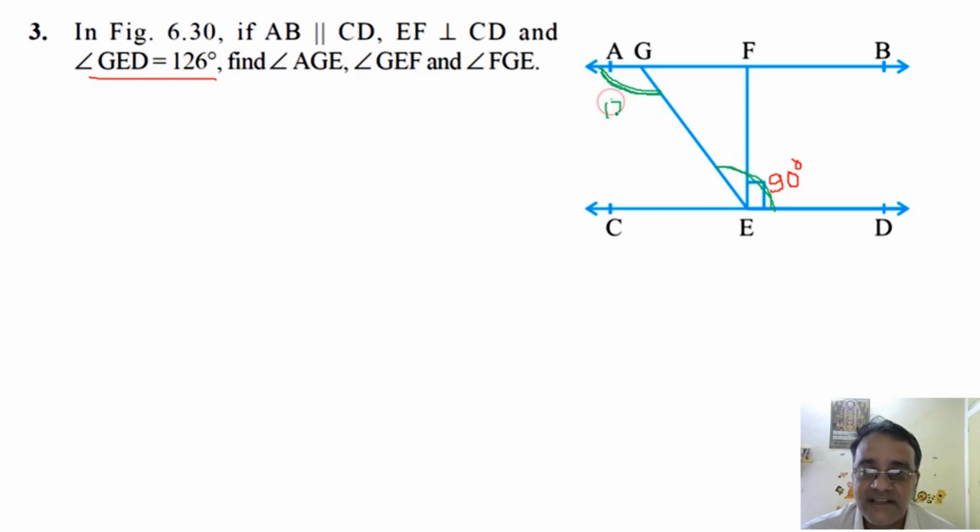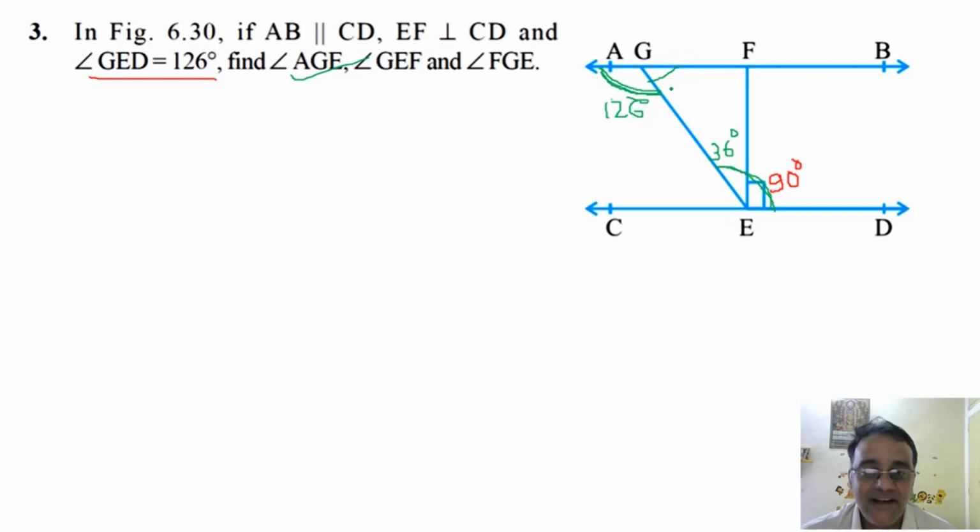मैं केवल डिस्कस कर रहा हूँ, उसके बाद आंसर डिस्प्ले करेंगे. So we got one value. एक वैल्यू निकल गया ये वाला. Now the total angle is 126 and what will be the value of this angle? 126 minus 90. 36. That is 36. अब हम लोग को यहाँ पे निकालना है FGE. So how will you find this angle?